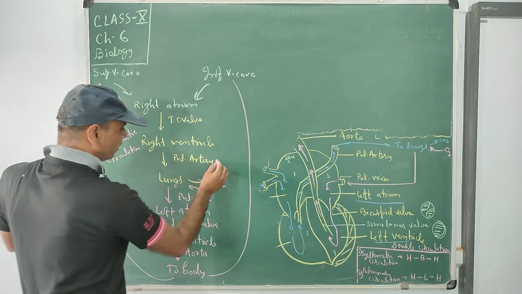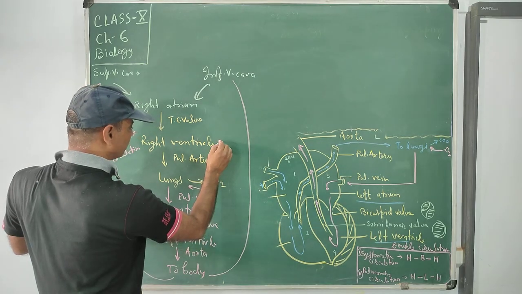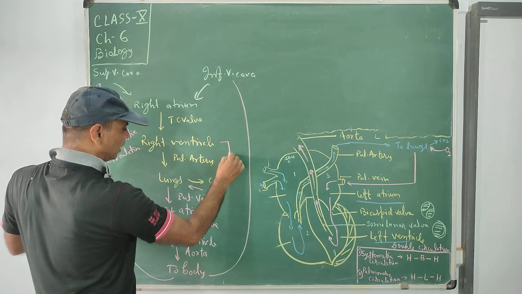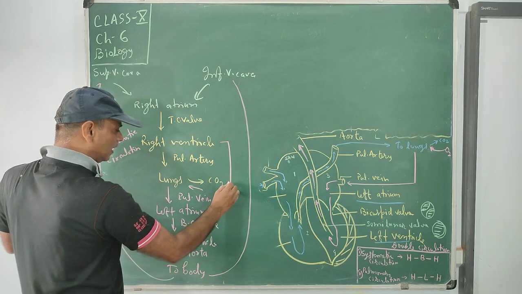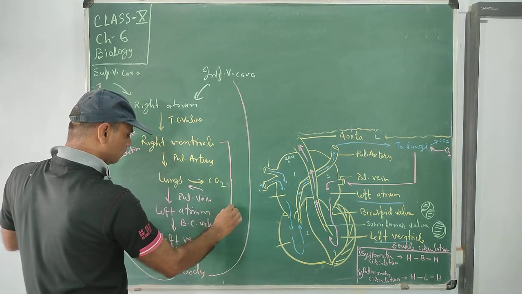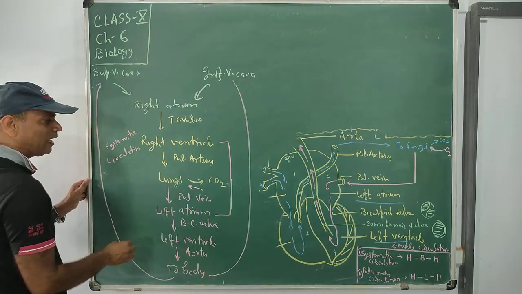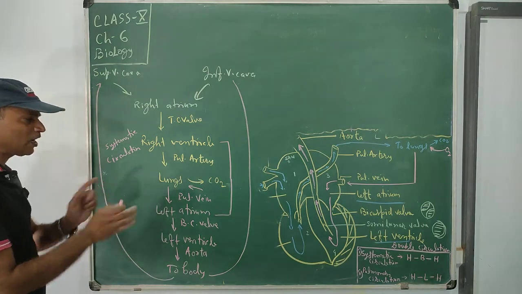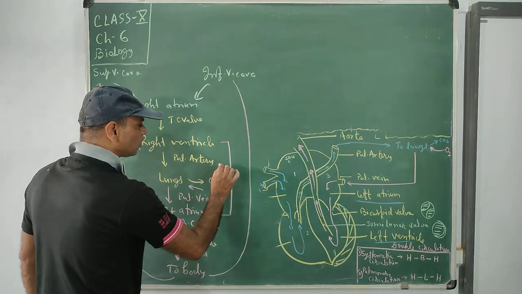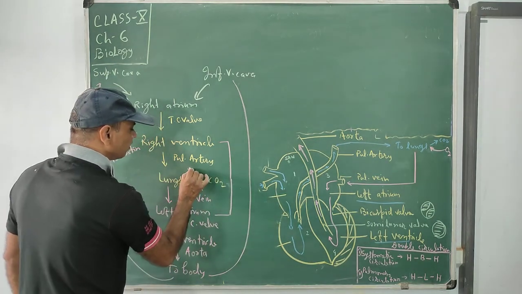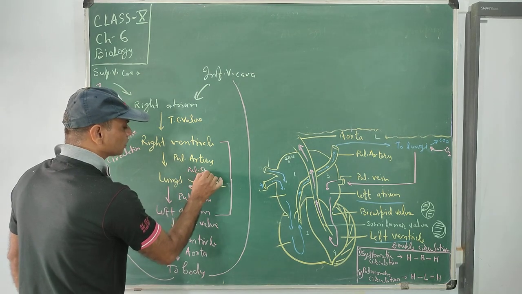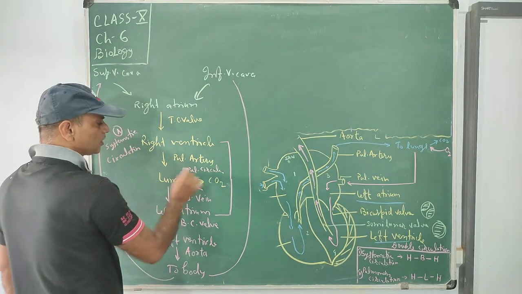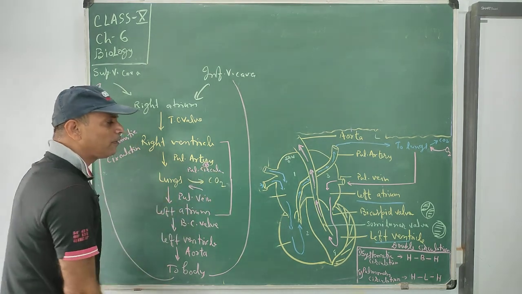Here you see, in this case, pulmonary: right ventricle to lungs and lungs to the left atrium. So this activity, of which type? The purification of blood takes place, that is called pulmonary circulation. So one, systemic circulation, and second, pulmonary circulation make double circulation.